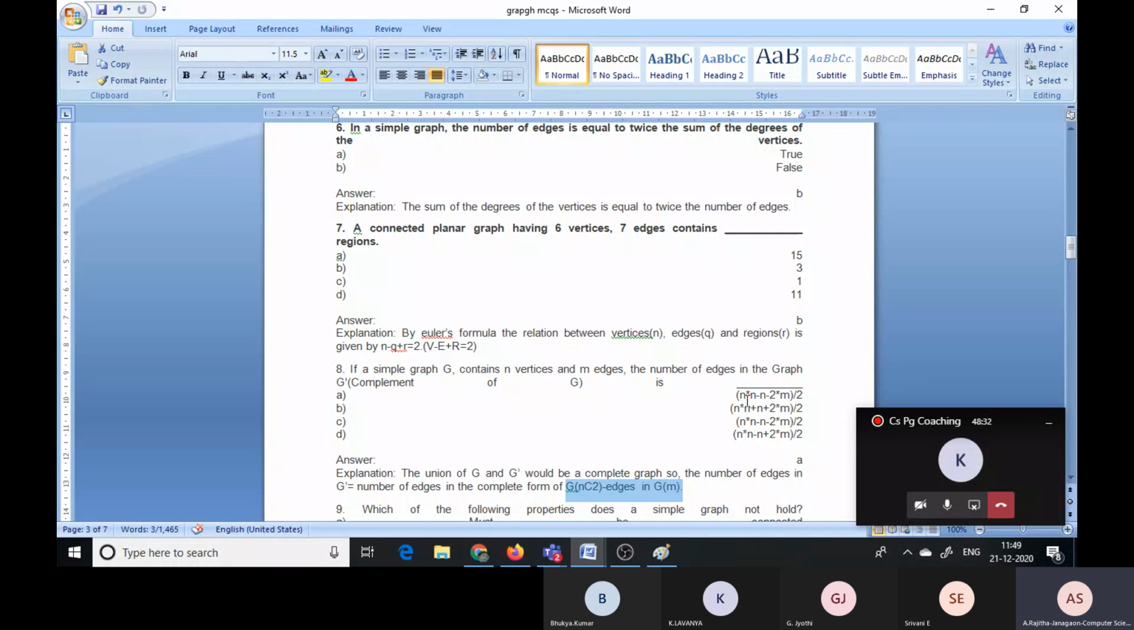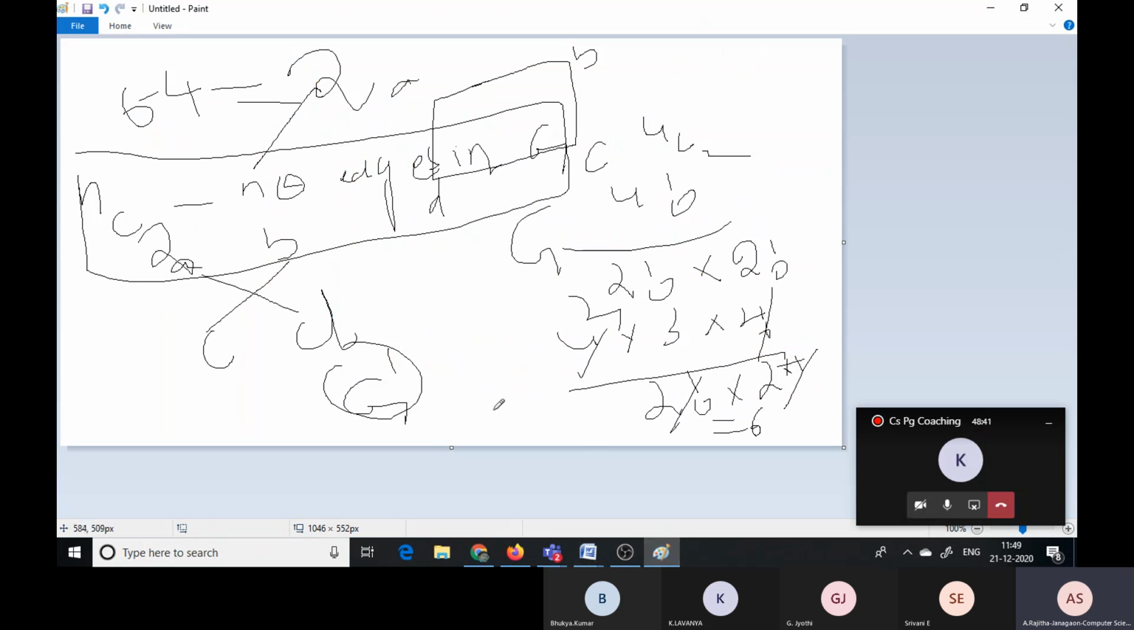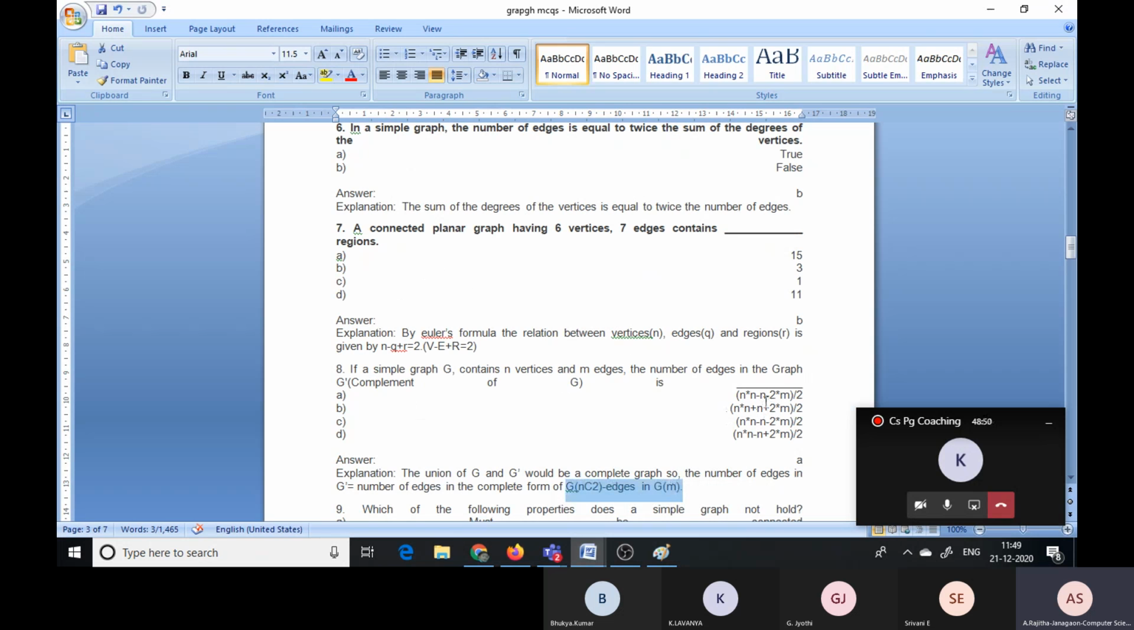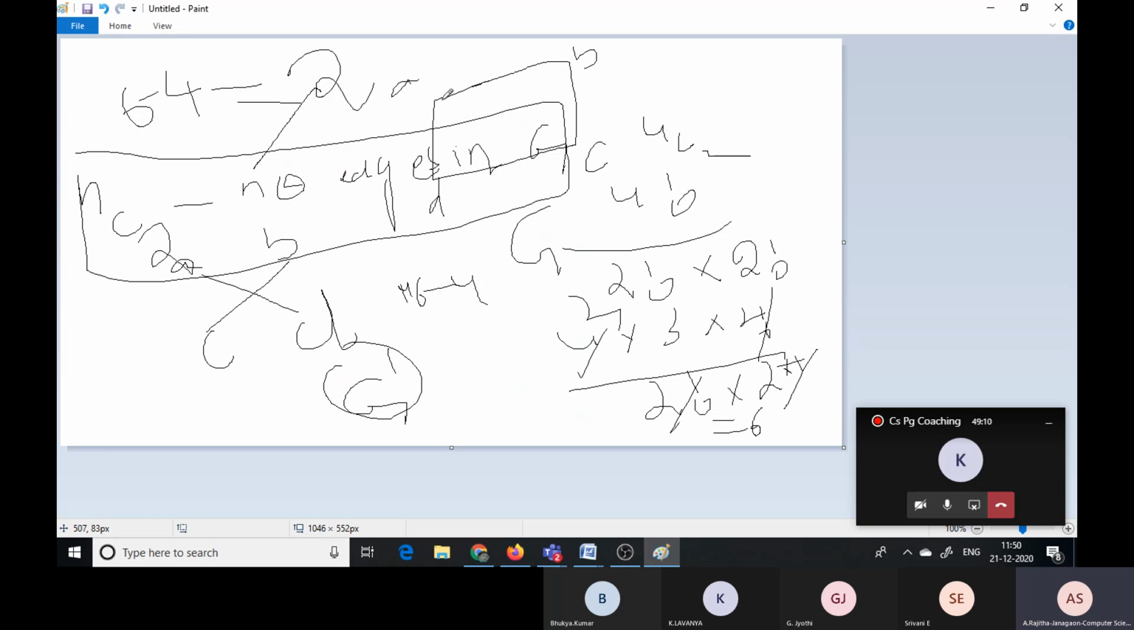Okay, here for example, suppose we take only 4 vertices, that means 4 into 4 minus, now see here 4 into 4 is 16 minus 4, what is the given option here? 4 minus 2m. Now 16 minus 4 minus 2 into m. How many edges are there here? That means in this graph, suppose in the graph we drew, how many edges are we saying? 4 edges.